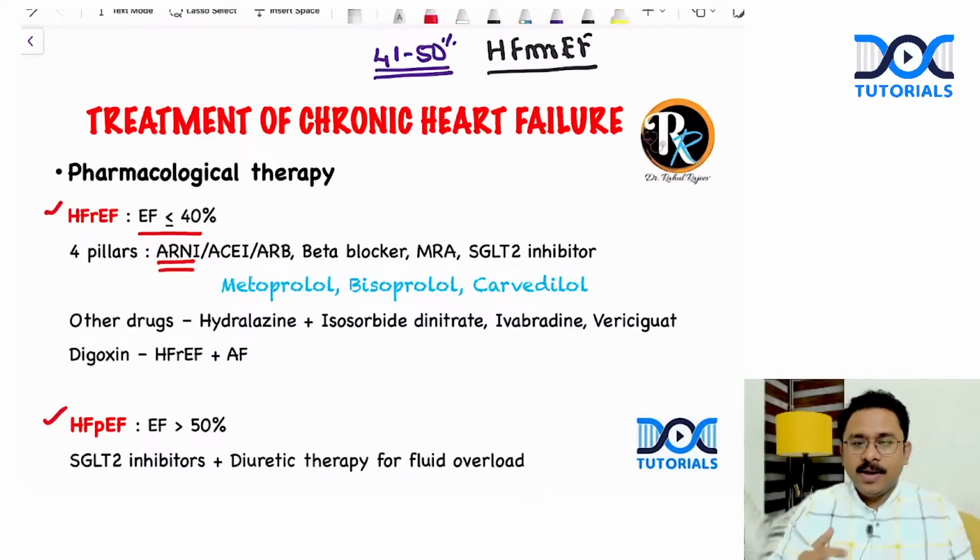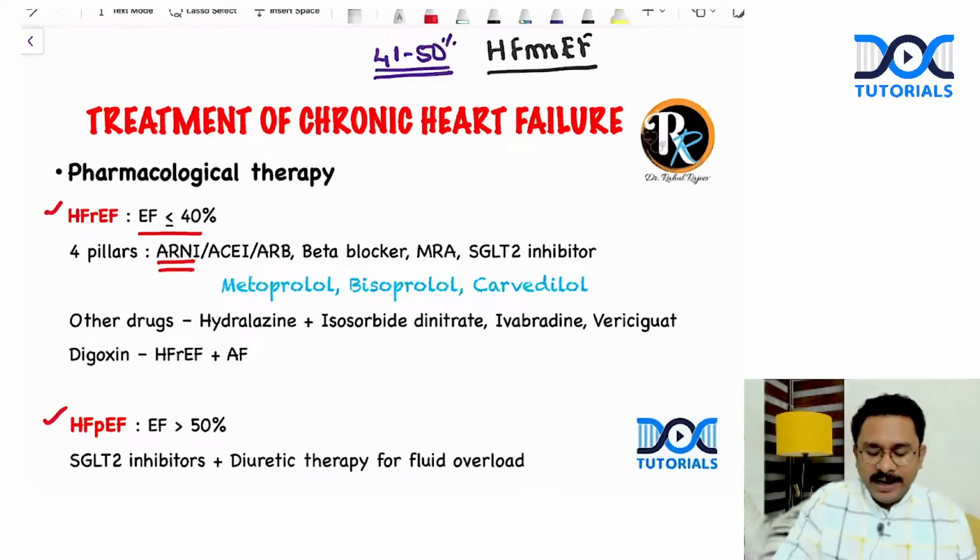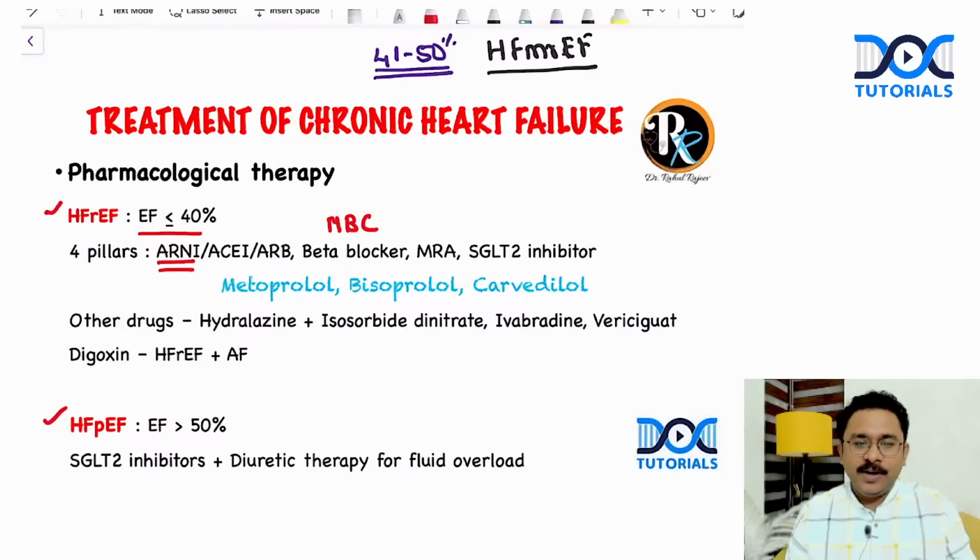Correct or not? What is the second pillar? It is beta blocker. And among the beta blockers, what are the preferred ones? I've told you this mnemonic, the MBC beta blockers: metoprolol, bisoprolol, carvedilol. Then the mineralocorticoid receptor antagonist like spironolactone, and SGLT2 inhibitors like dapagliflozin, empagliflozin, right? These are the 4 pillars.